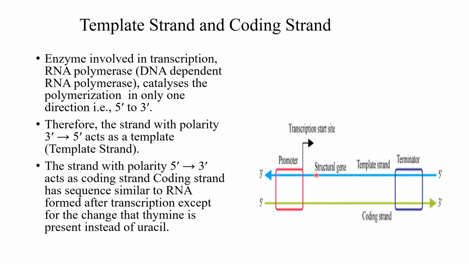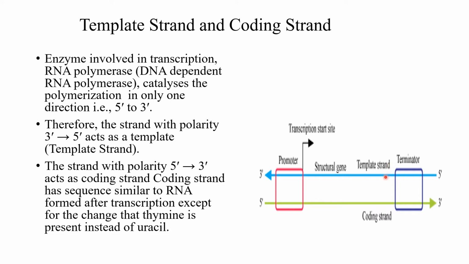The template strand can be transcribed. Here in the promoter region, DNA dependent RNA polymerase catalyzes the polymerization in the direction 5' to 3'. The strand with polarity 3' to 5' acts as the template strand.